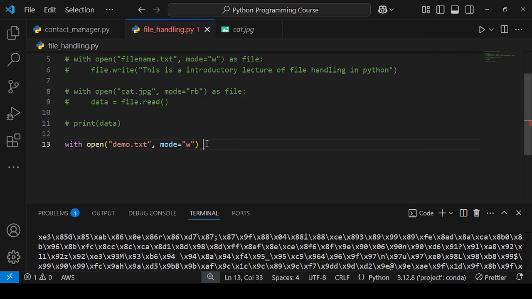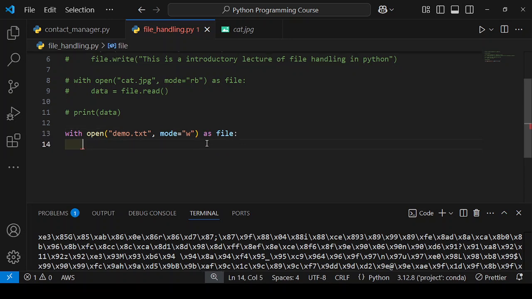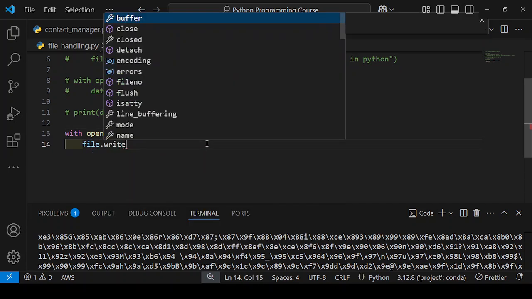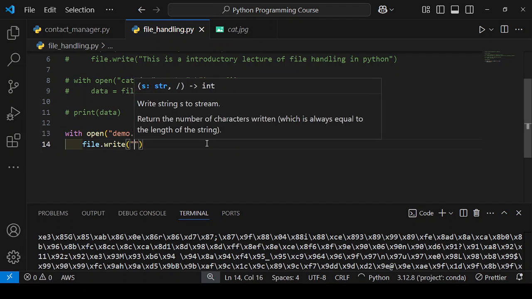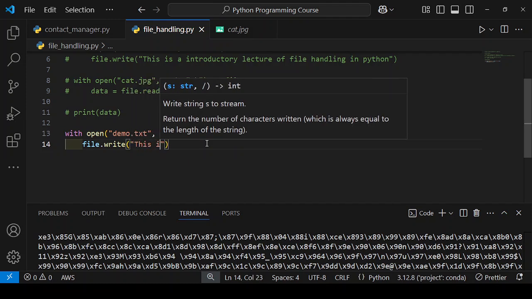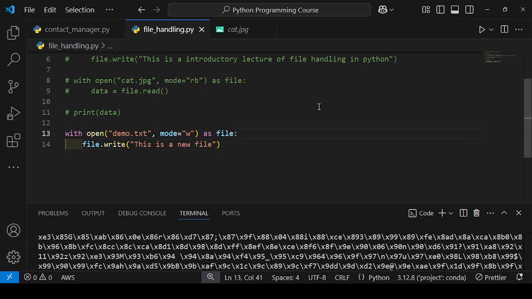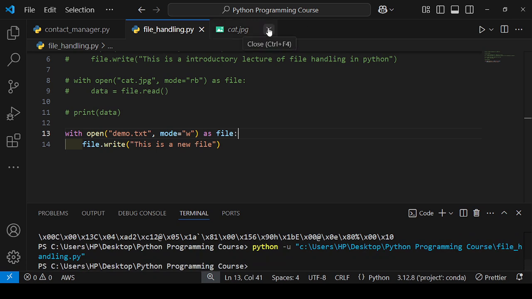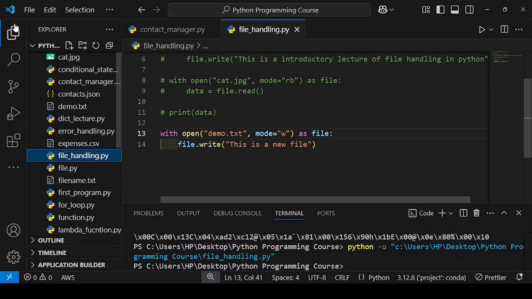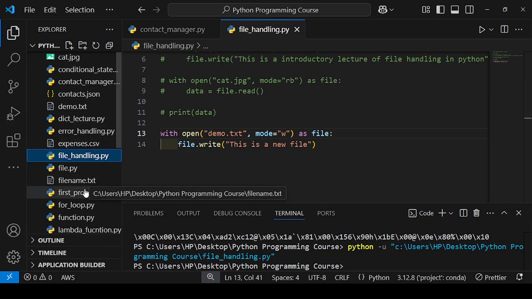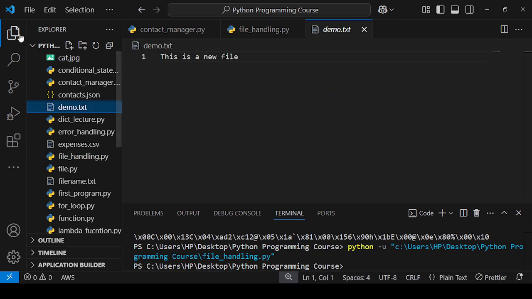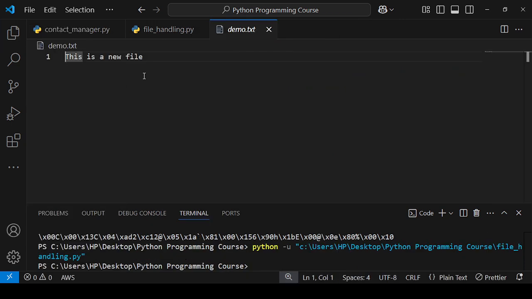So I write the demo.txt file and I will write here mode is write, as file. Then file.write. I want to write some content here: this is a new file, right? Let's see. The demo.txt file is created here. So this is a new file. So you understand how we can write content in a txt file or text file.